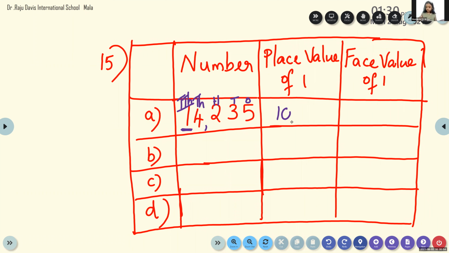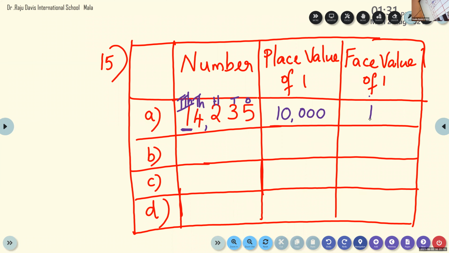Yes, very good. Abigail, can you give me the face value of 1? Ma'am, 1. Very good. Face value means that is the same number itself.